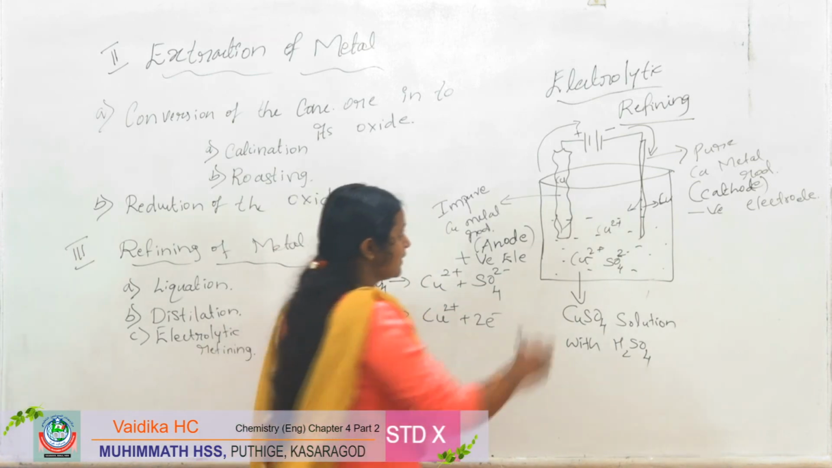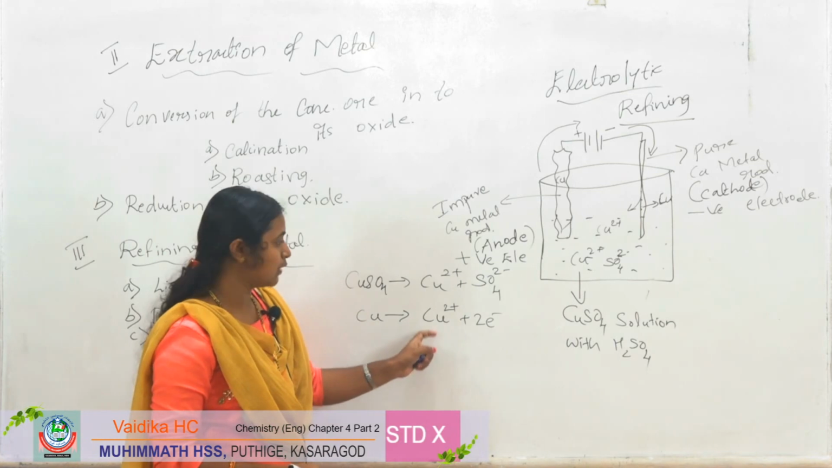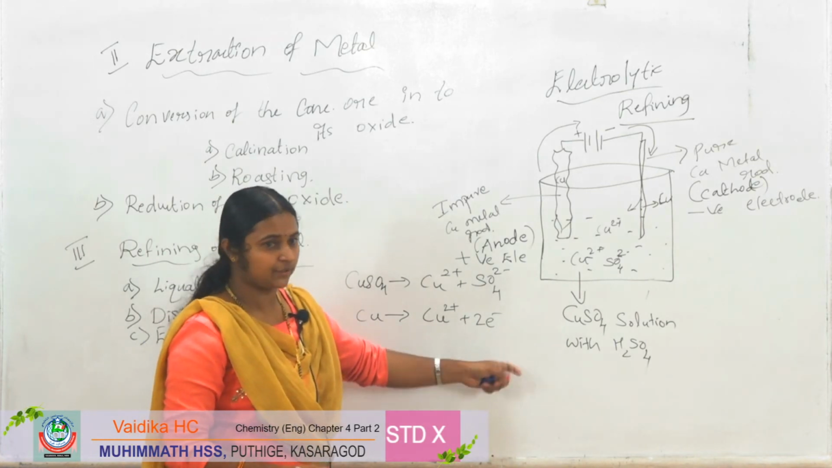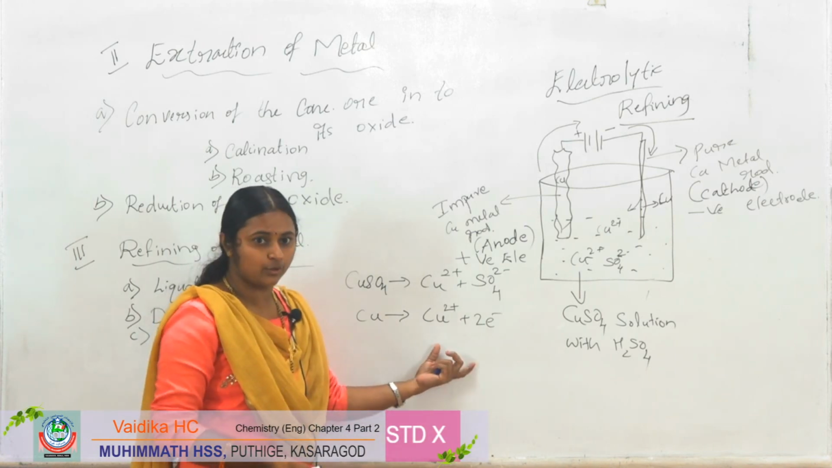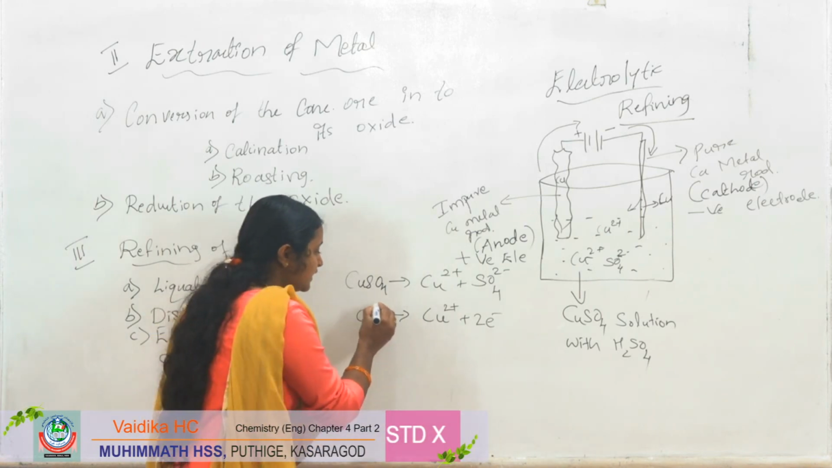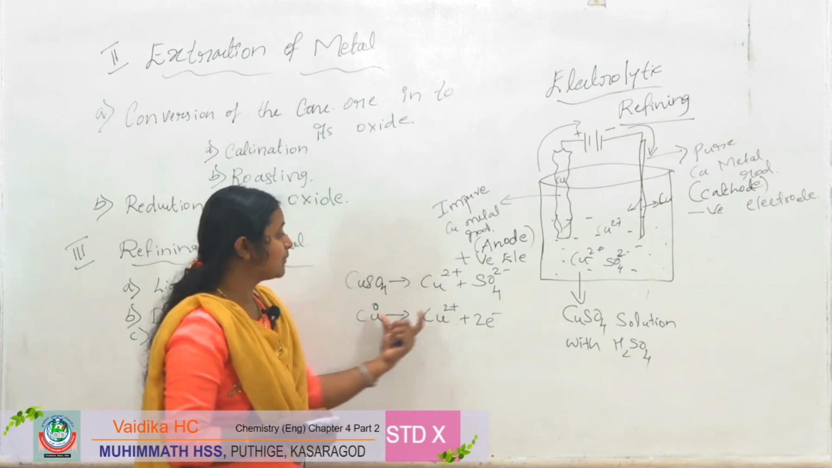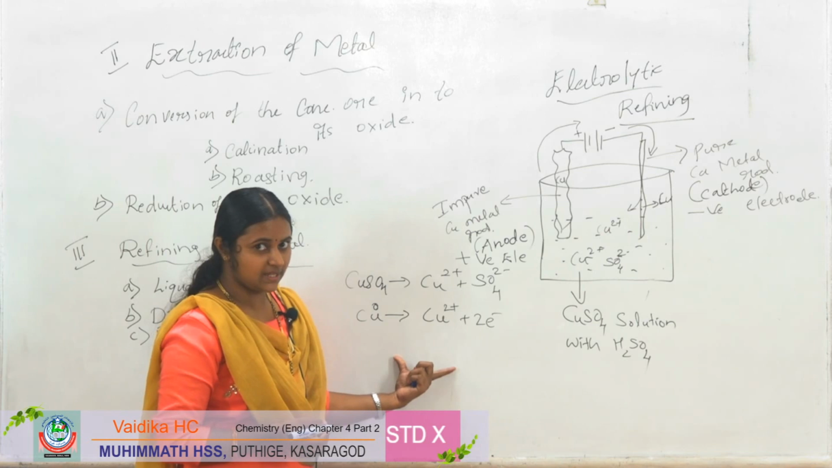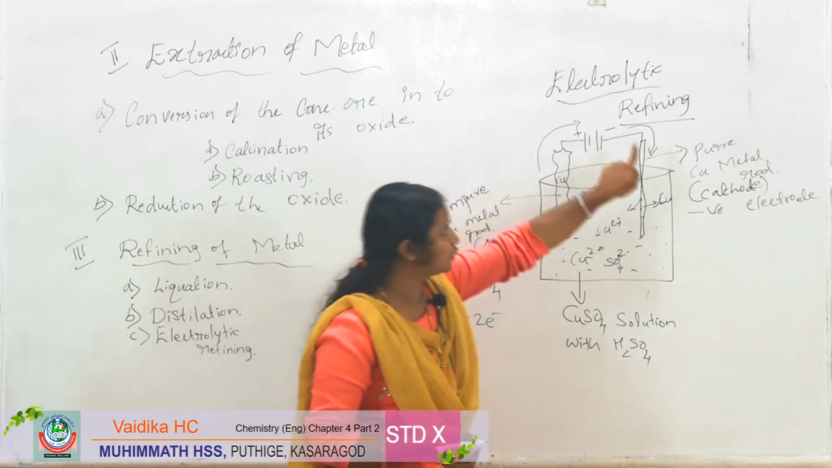As I told, here the copper will oxidize to form Cu2+ and 2 electrons. Why is this reaction oxidation? Here loss of electrons occurs, or here the zero oxidation state is there, but here plus 2. That means the oxidation state is increased. So this process is oxidation, and these electrons will flow through the circuit.